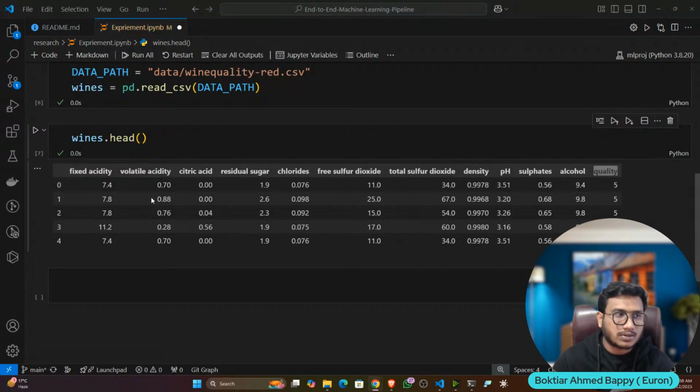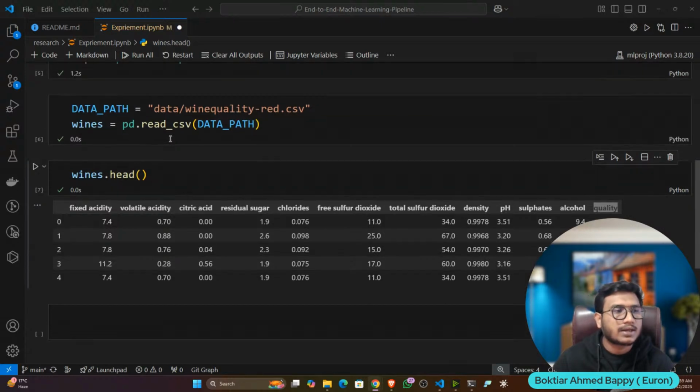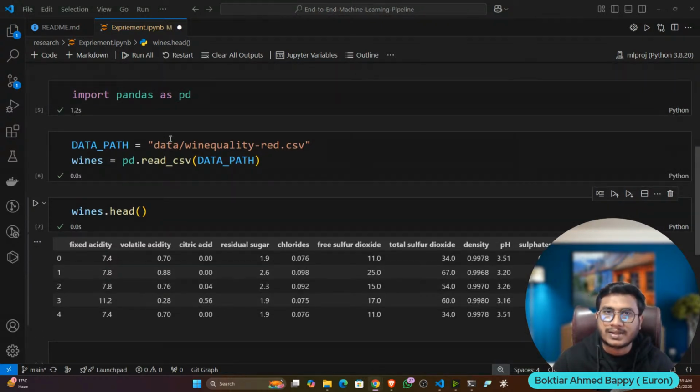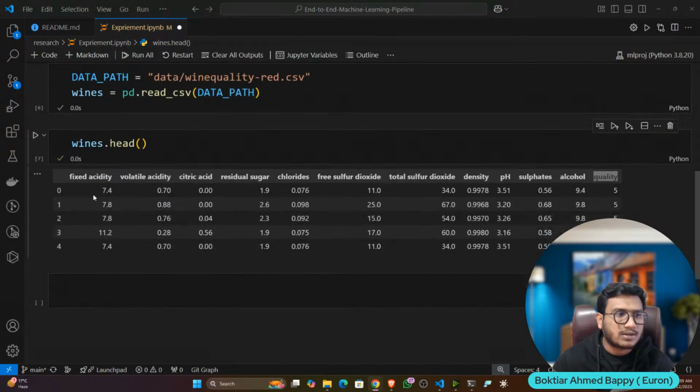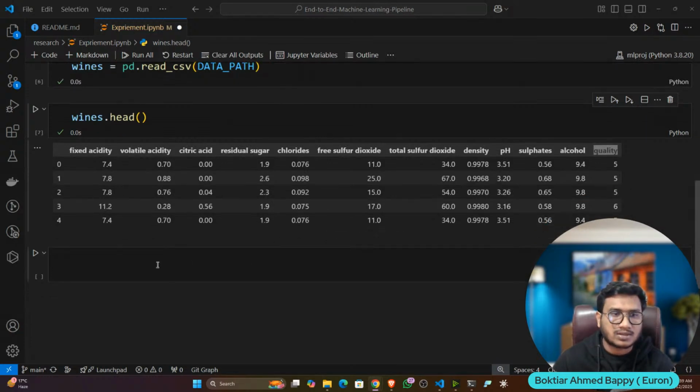If you want to train a good model, I think you know how to train one. For this, you can perform different feature engineering and exploratory data analysis. These are the operations you can perform. But here I'm not going to do so much feature engineering and EDA. Instead, we'll try to train the model directly, and I'll show you the entire pipeline in the next implementation. I'll show you how we can do the feature engineering and EDA part, and we'll discuss everything in detail. But here, just to show you quickly, because I know that many learners have joined for the first time, I'm keeping things very simple so that everyone can understand. This is my main intention.